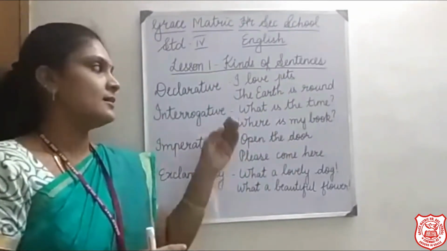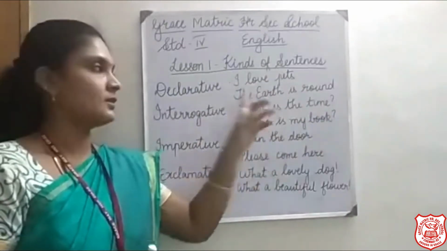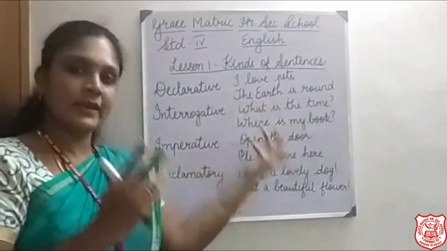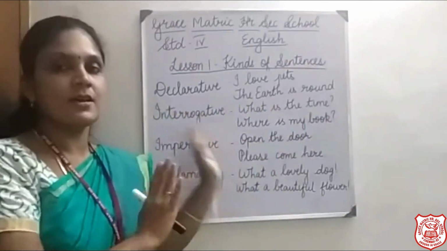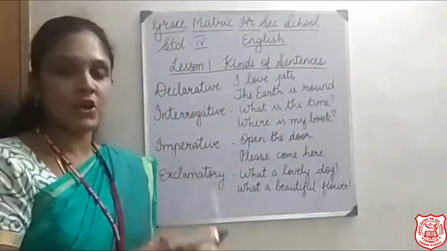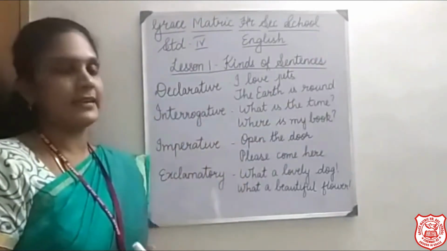All these are question sentences. What is the time? So obviously you will get an answer to it. Where is my book? You will get an answer to it. So sentences which give you an answer, it is a question sentence and it will end with a question mark. What is your name? How old are you? All these are also interrogative sentences.